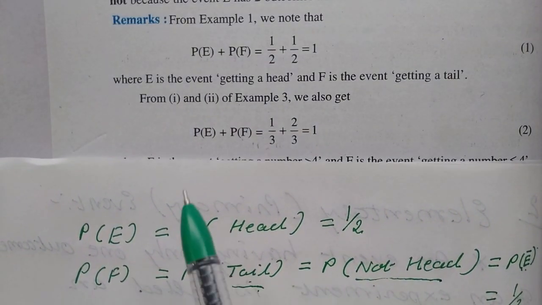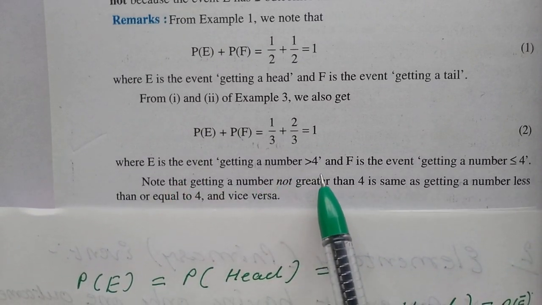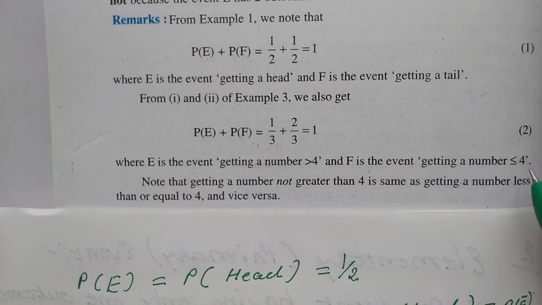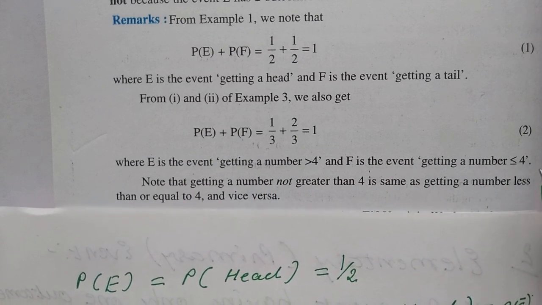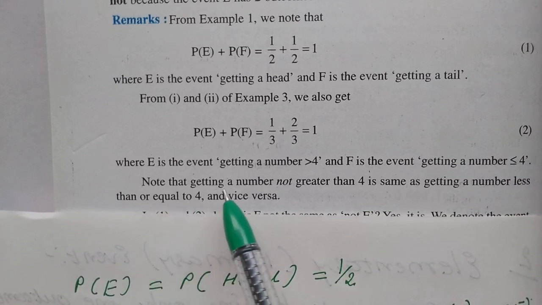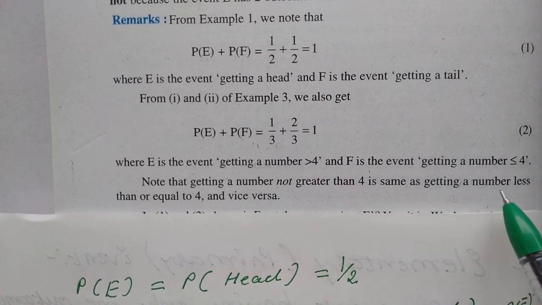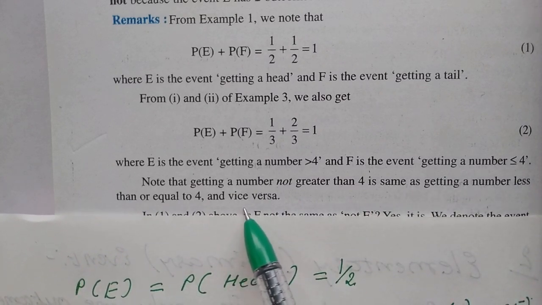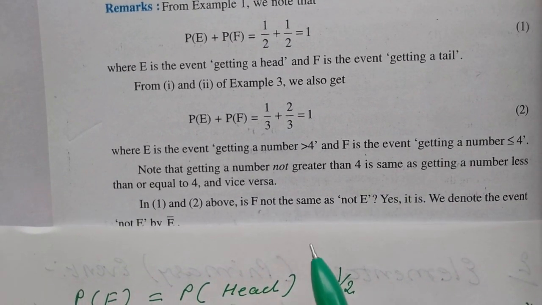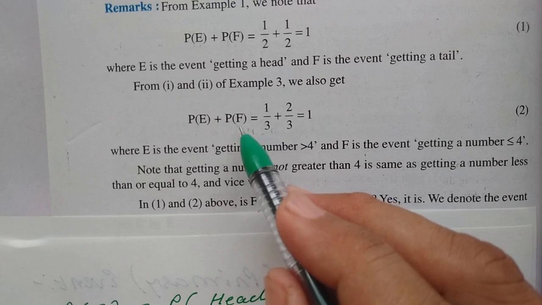In that also, E is the event getting a number greater than 4 and F is the event getting a number less than or equal to 4. Note that getting a number not greater than 4 is the same as getting a number less than or equal to 4 and vice versa. So in this case, F you can take as E bar.